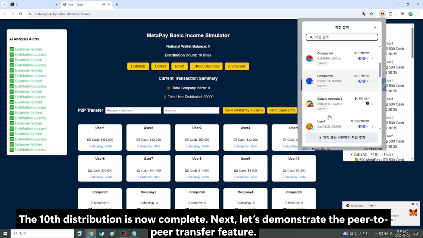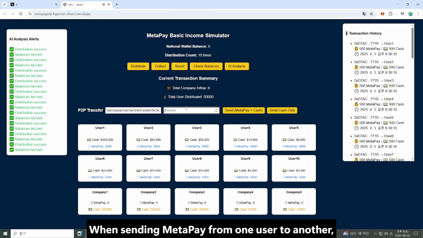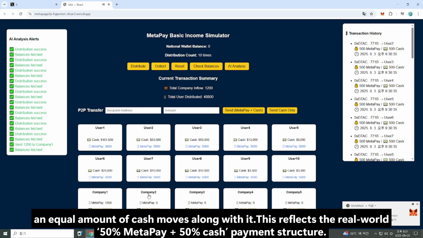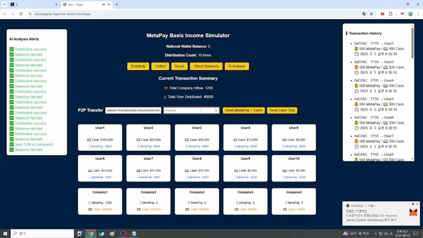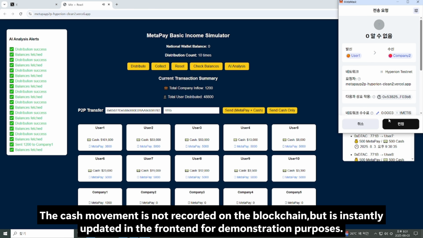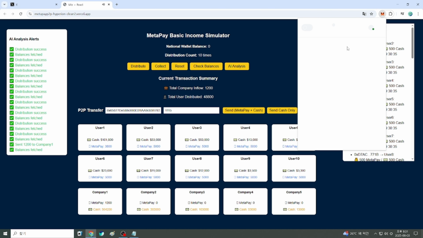Next, let's demonstrate the peer-to-peer transfer feature. When sending MetaPay from one user to another, an equal amount of cash moves along with it. This reflects the real-world 50% MetaPay plus 50% cash payment structure. The cash movement is not recorded on the blockchain, but is instantly updated in the front end for demonstration purposes.